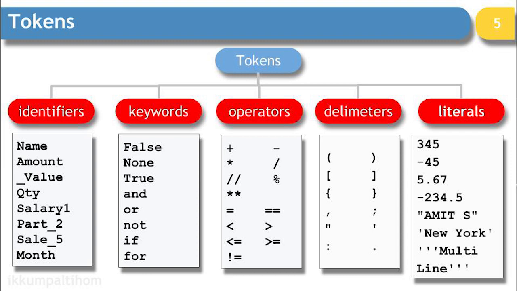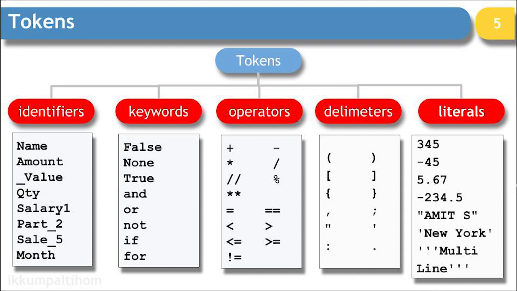After that, what comes is the token. A token is nothing but the smallest unit which can be represented to make sense inside a language. Just like any other language, Python also supports 5 different types of tokens. One of them is identifiers.